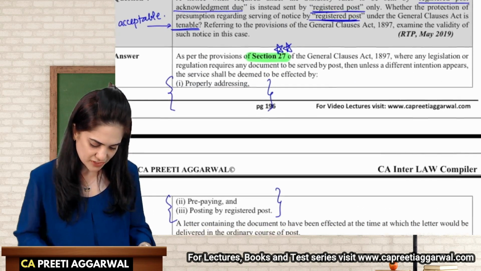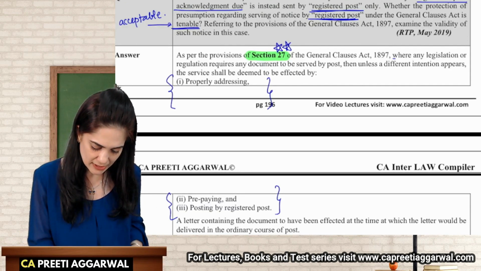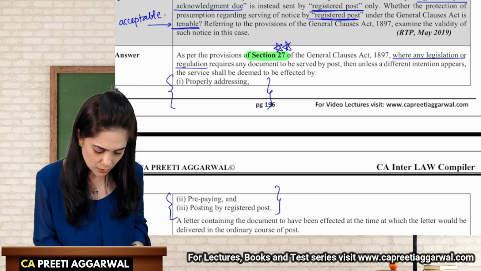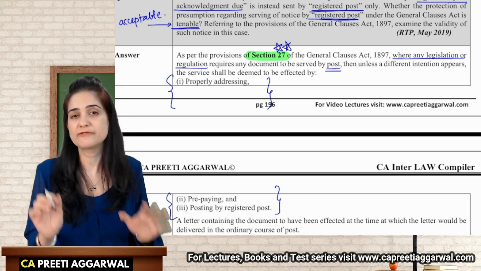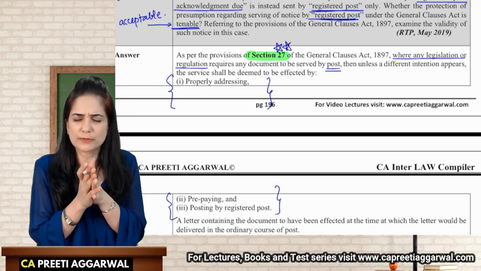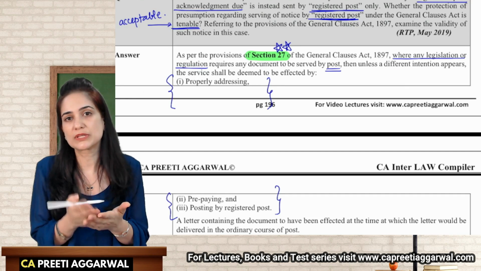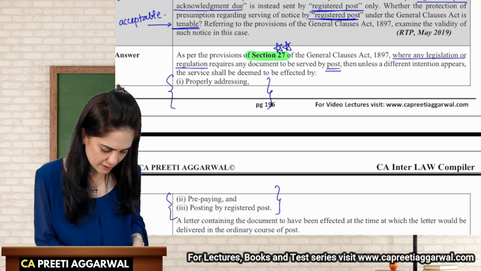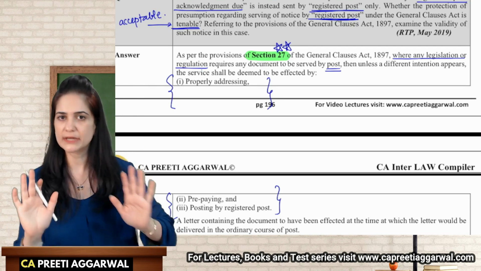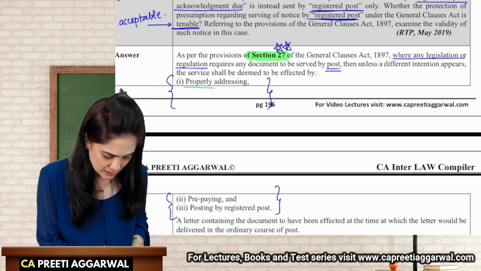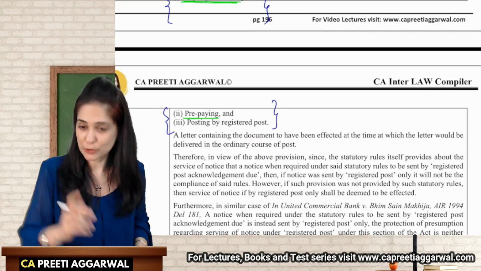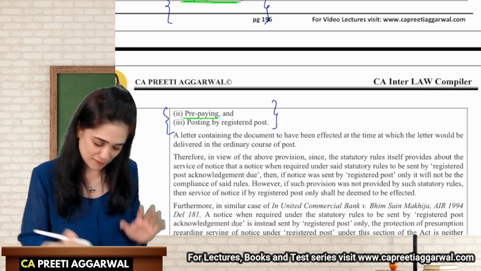As per the provisions of Section 27 of the General Clauses Act, where any legislation or regulation requires a document to be served by post, and it is mentioned in the regulation or the provision that you have to send the notice by post, then unless a different intention appears, we will assume that you have sent it properly, provided the address is correct, you have prepaid the stamp, and you're not expecting the receiver to pay the stamp.